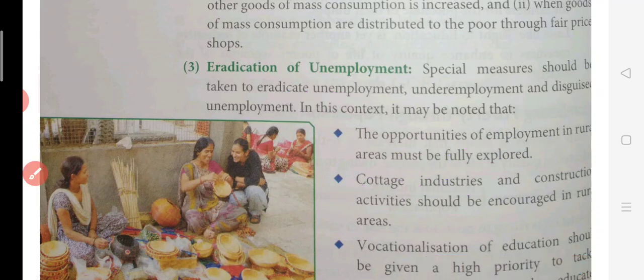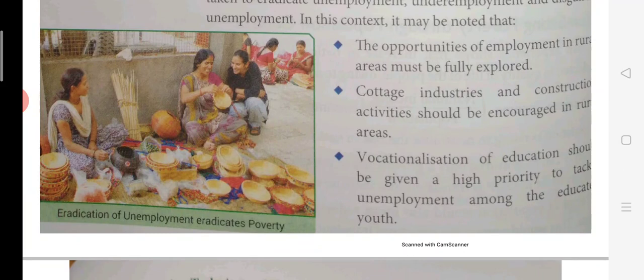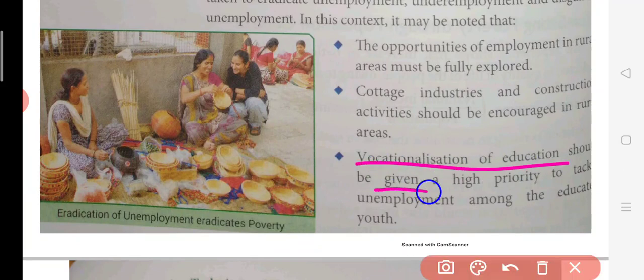Then after industries, vocationalization of education should be given high priority. Vocationalization means ट्रेनिंग देना गरीब लोगों को, ताकि कुछ स्किल आ जाएगा तो वो लोग काम कर पाएंगे and they will be working and getting some income. तो उनके लिए अच्छा हो जाएगा. That should be done like inclusion of some vocational courses. Now the schools are also paying more attention to vocational courses. Like we have the IP subject, so IP is also providing you some technical knowledge about computers.